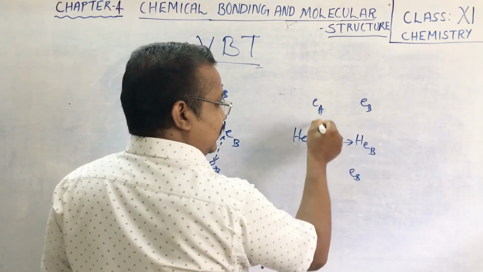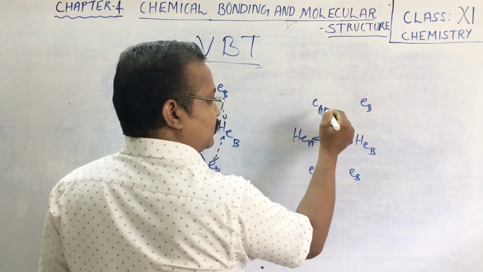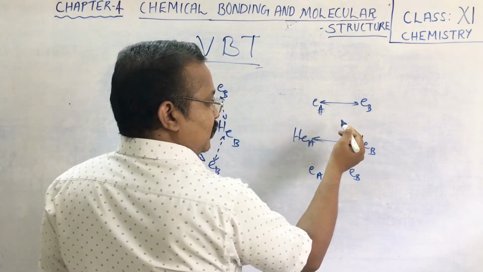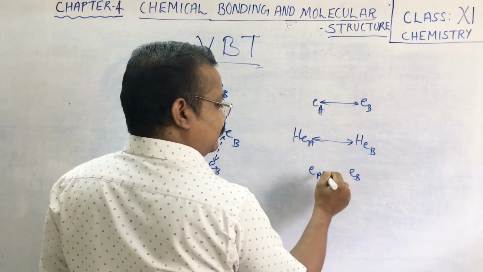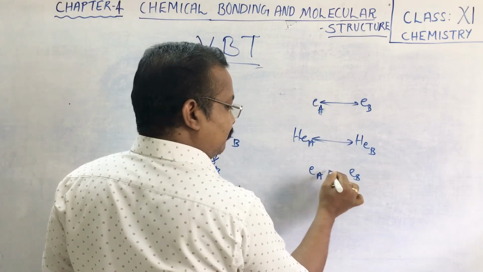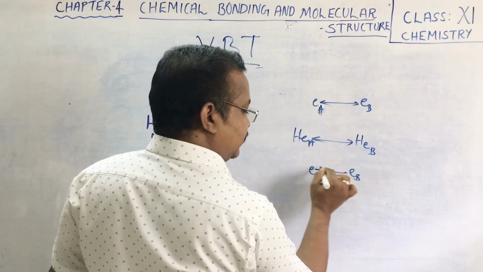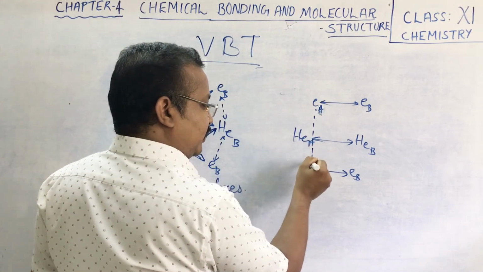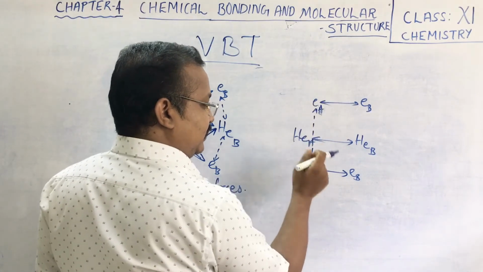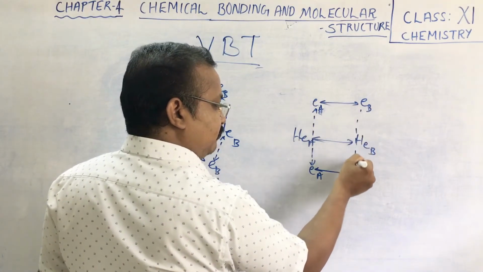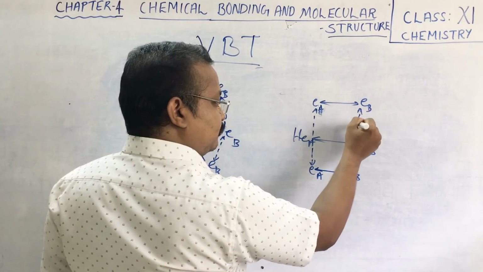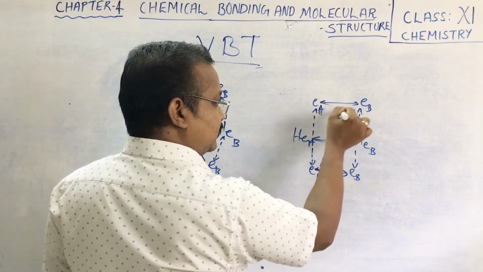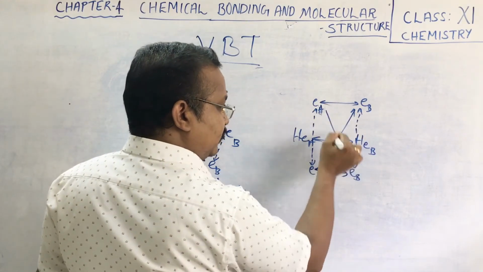And there will be repulsion between EA and EB, as well as there is already negative repulsion between this EA and this EB, which already has repulsive forces, right? Apart from this, these two also can repel each other, and these two also can repel each other.